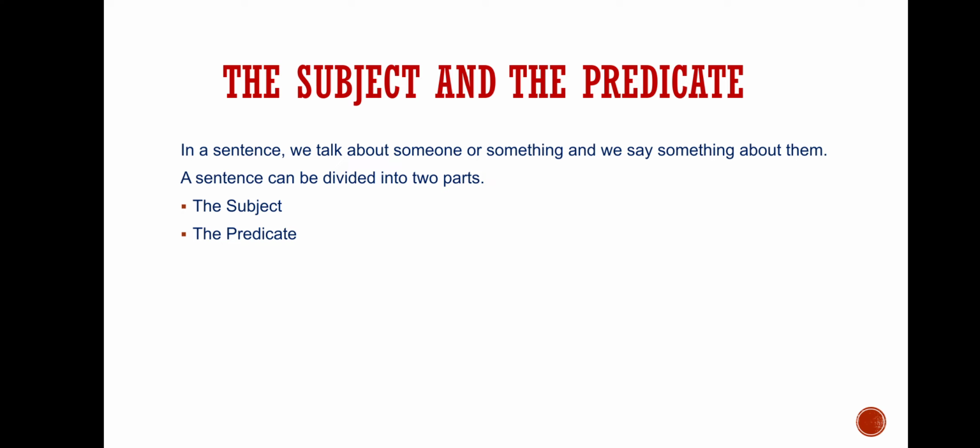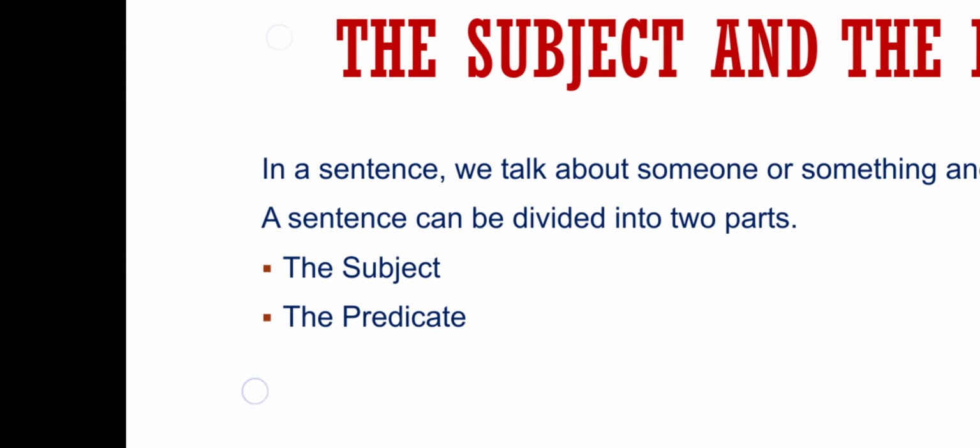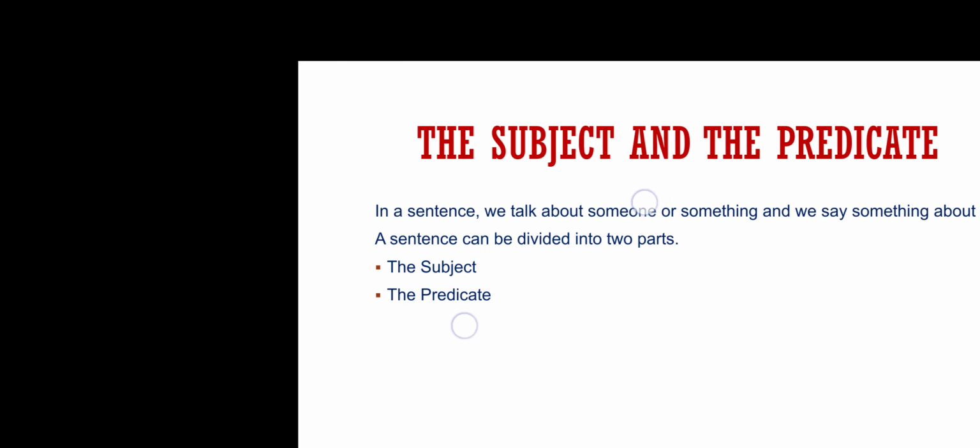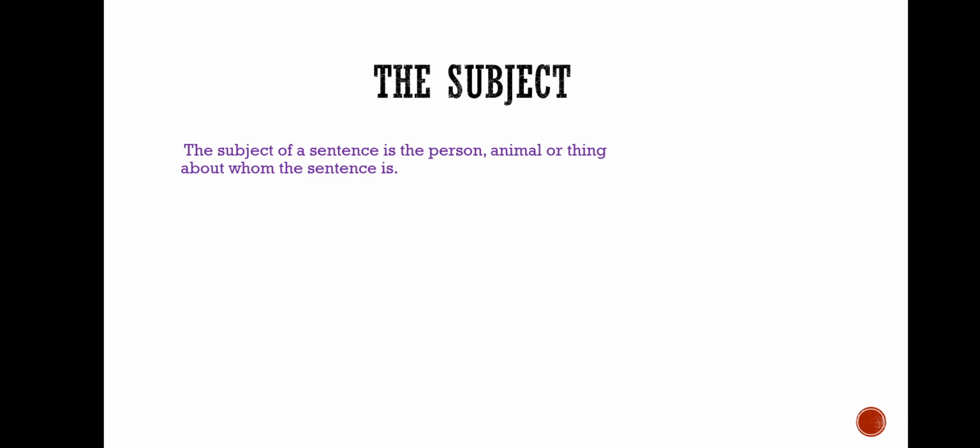So a sentence can be divided into two parts. And those two parts are the subject and the predicate. The first part is the subject and the second part is the predicate. Now let's see them one by one. What is the subject?